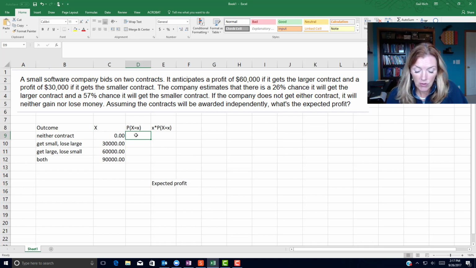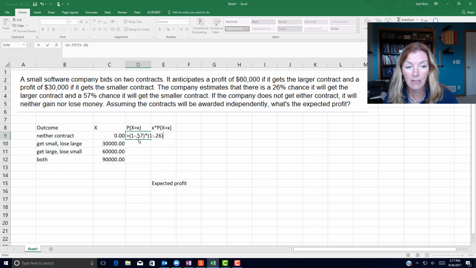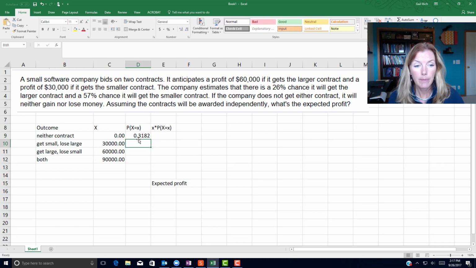So getting neither contract, that probability would be not getting the small, which is 1 minus 0.57, times, and then in parentheses, not getting the large, which is 1 minus 0.26. Notice I put them in parentheses and I multiplied in between, because 1 minus 0.57 would be the chance of not getting the small, and 1 minus 0.26 would be not getting the large. Multiplying together would mean that you didn't get either one of them. Okay, you get the small, but you lose the large.